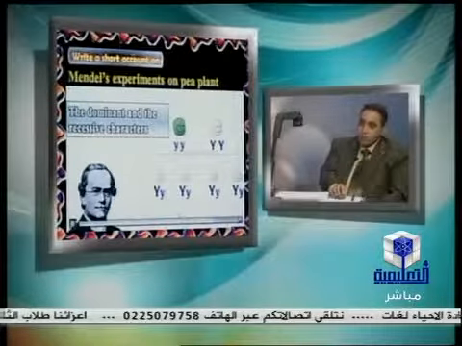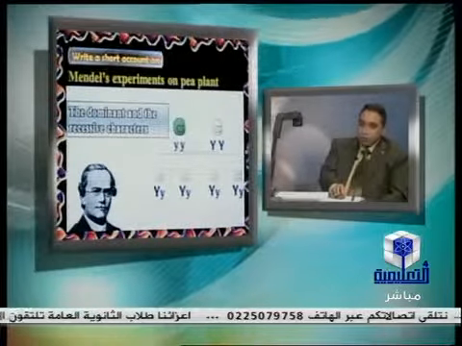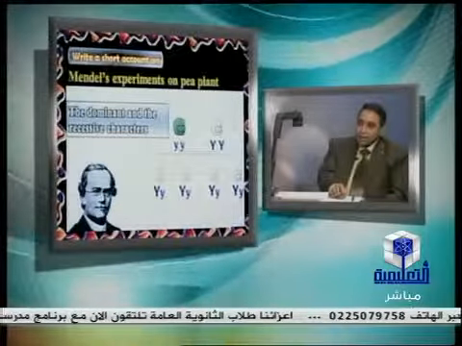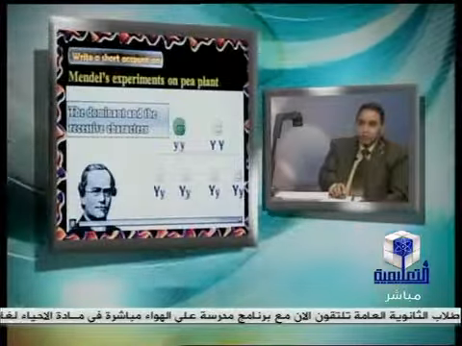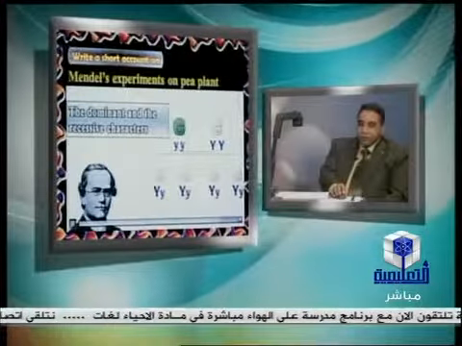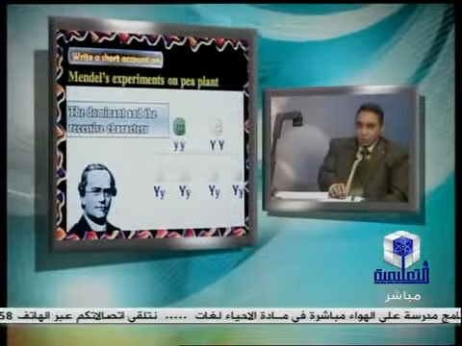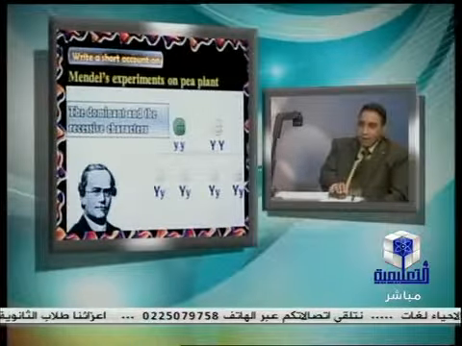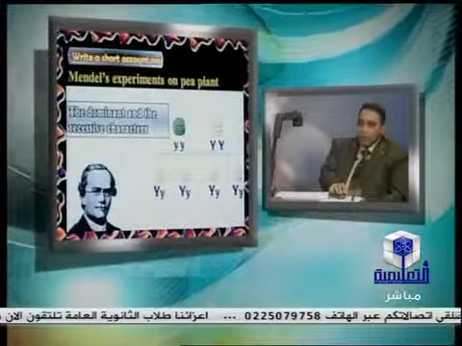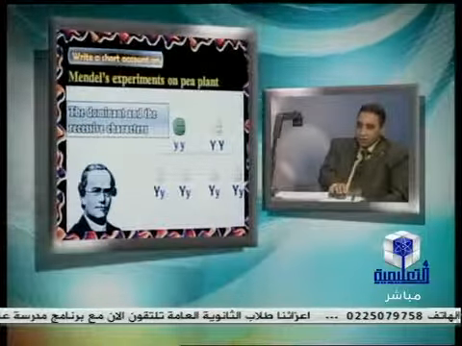If the individual carries two similar genes for the character, that is called homozygous, but in this case, this yellow individual carries two different genes for the character. One of them with the capital letter, or dominant, but the other is recessive. Therefore, the dominant character appears in all the individuals in the F1.